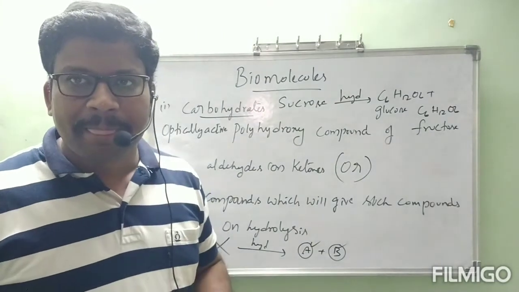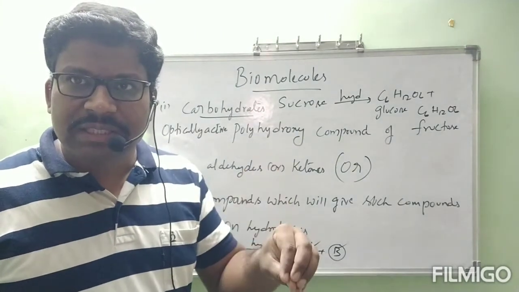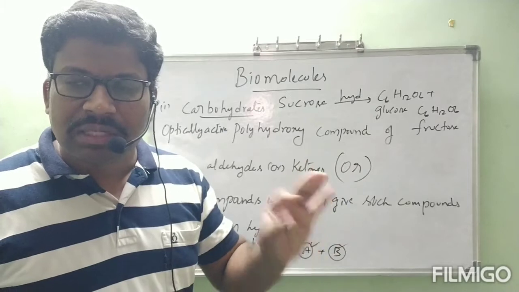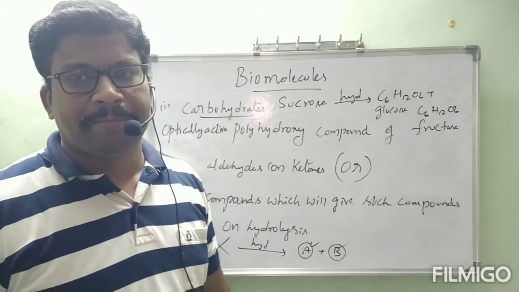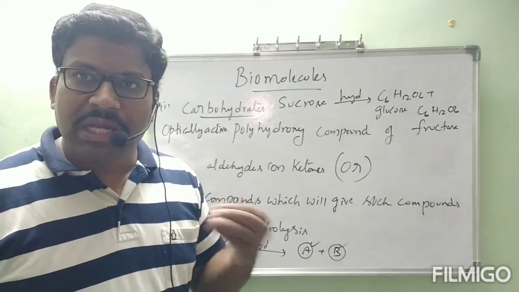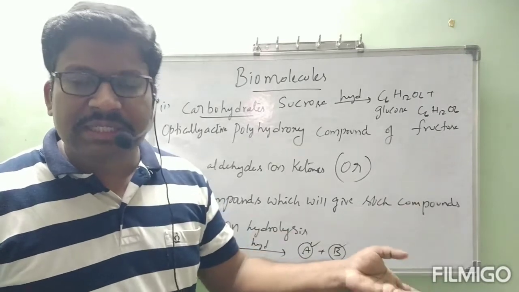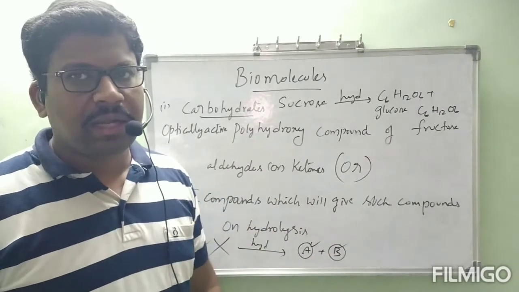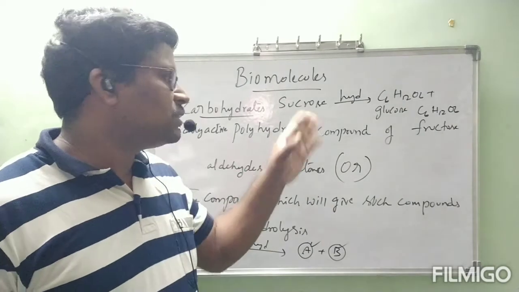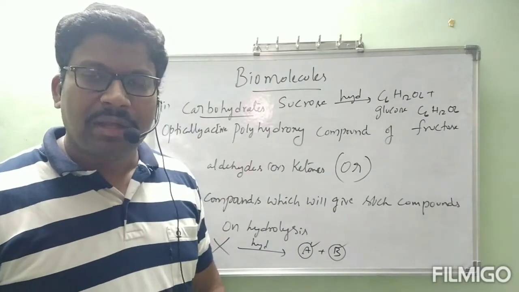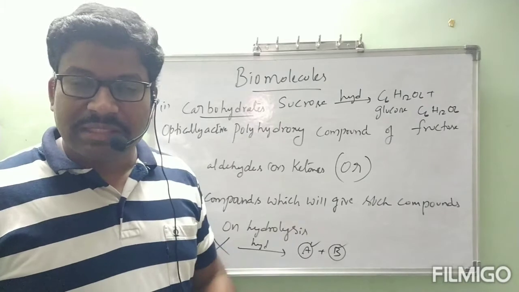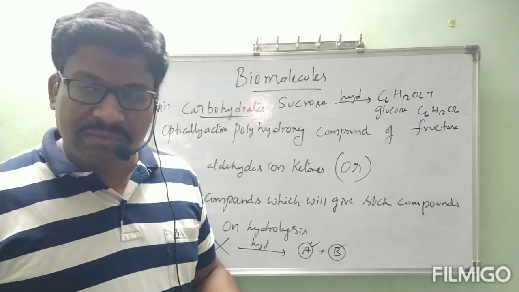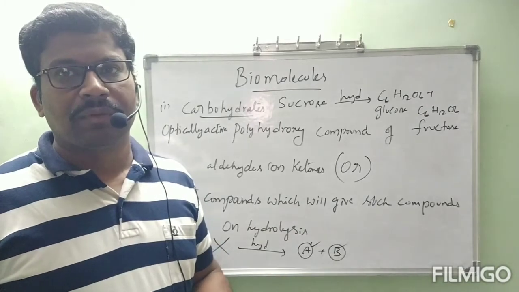In a simple way, the compound which on hydrolysis will give carbohydrates is also a carbohydrate. Sucrose comes under carbohydrate. Maltose, like that, so many examples. While we are discussing carbohydrates, we will come to know. No problem at all.